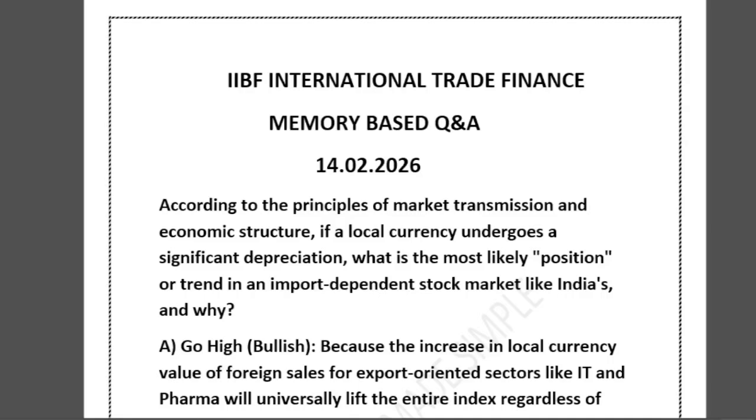Option A has given it goes high, that is bullish. B, it goes slow, that is bearish. Option C, it is neutral, that is no change, and option D, it goes high. So these are the options that they have provided. So let's first of all break down the question in very simple terms. Let me give you an example to make it more clear.